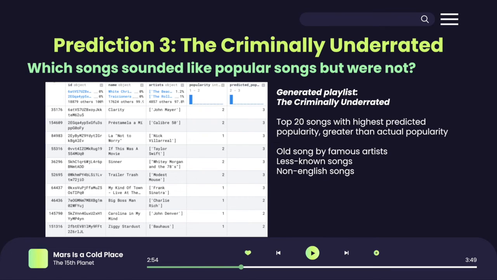Since we used the whole songs bank for training, we did our predictions on a separate dataset of songs of similar size. Finally, we generate our playlist by taking the top 20 songs with the highest predicted popularity, where the predicted popularity was higher than the actual. The resulting songs had a mix of old songs by famous artists, less known songs, and obscure non-English songs.